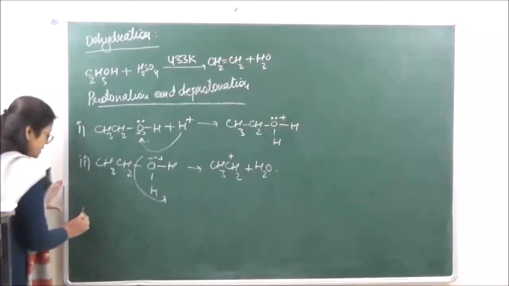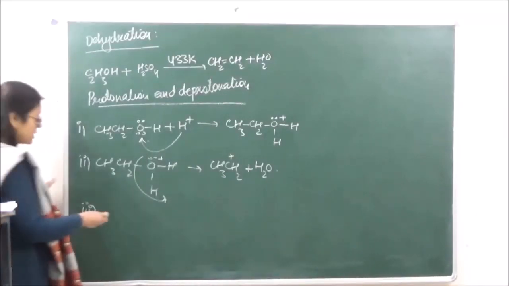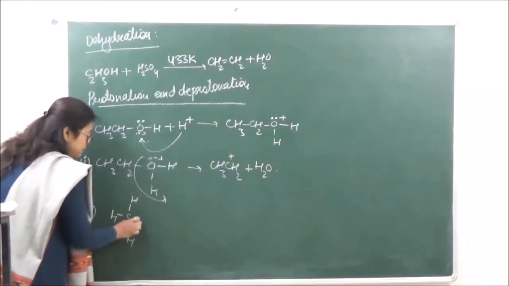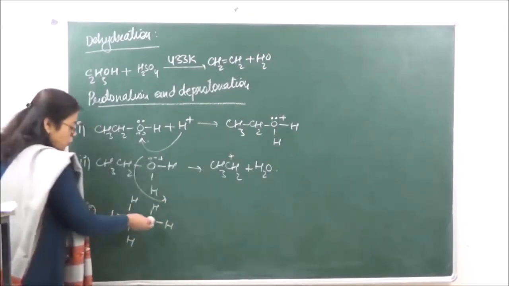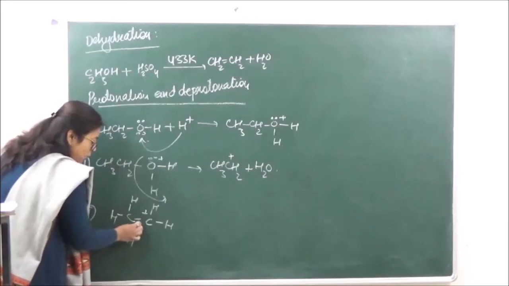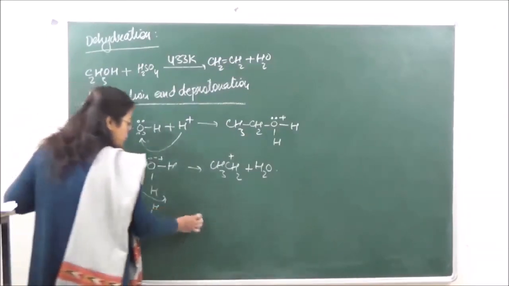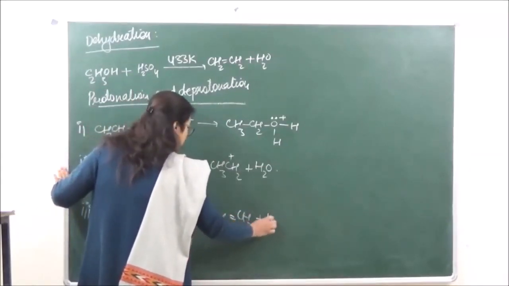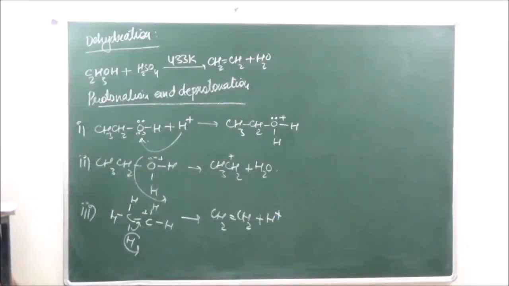Now this is going to lose a proton, so it is known as deprotonation. So we have CH3CH2 with a positive charge. This bond is going to go over here and the proton is going to be removed such that we have CH2 double bond CH2 plus H positive, the proton that is yielded back.